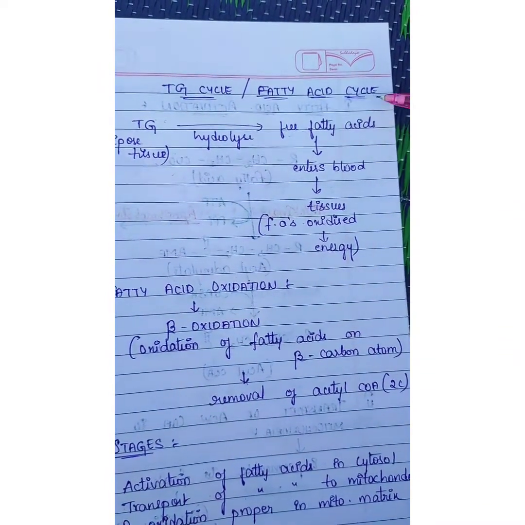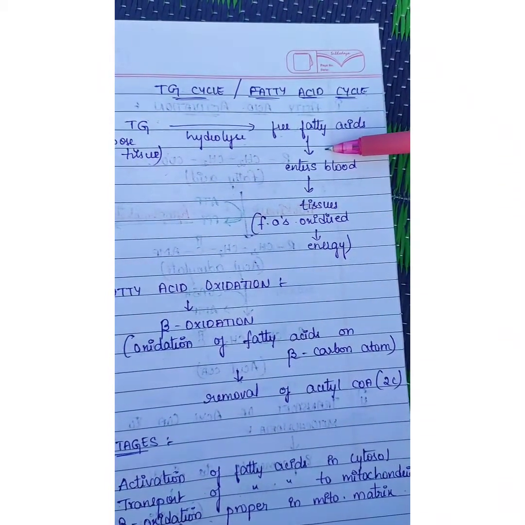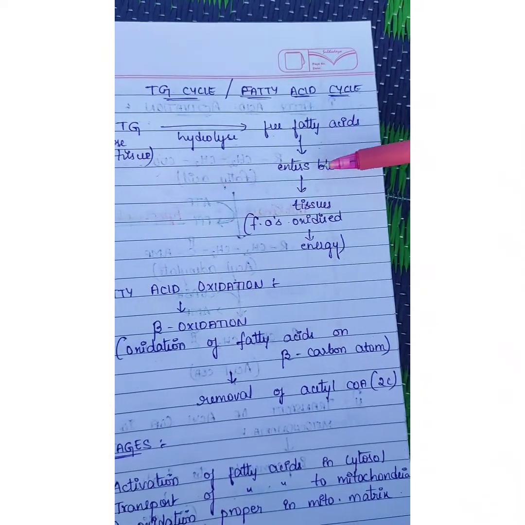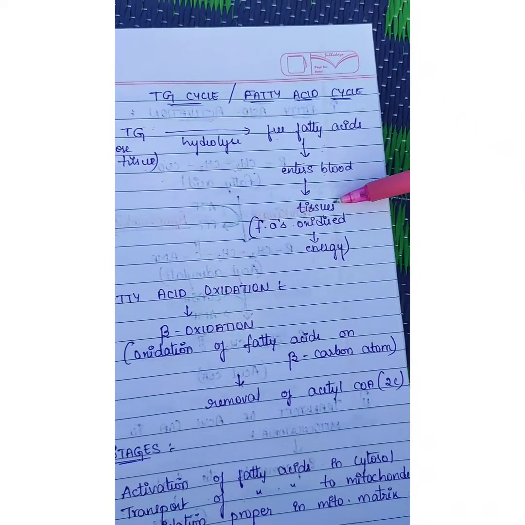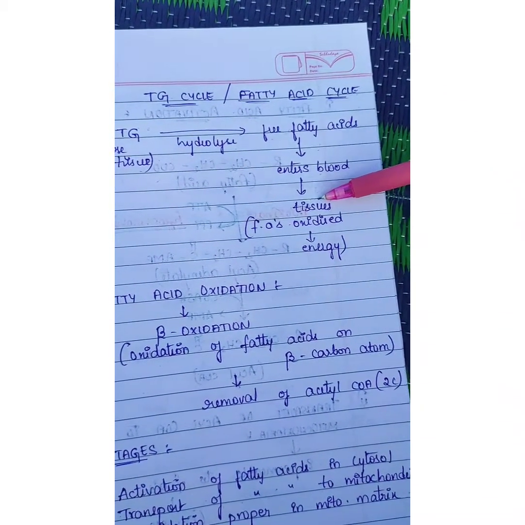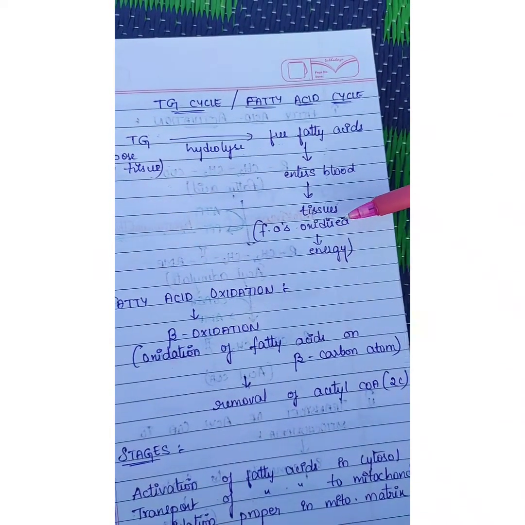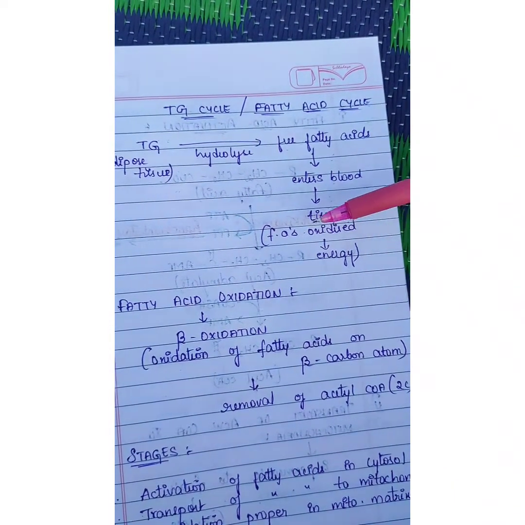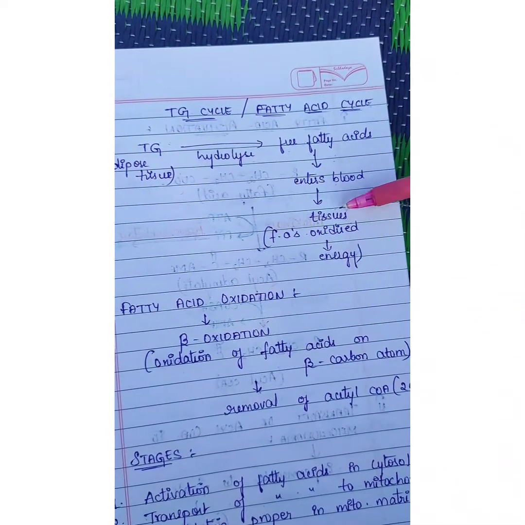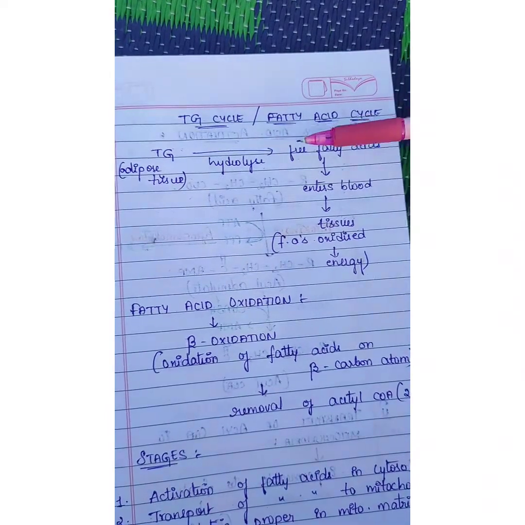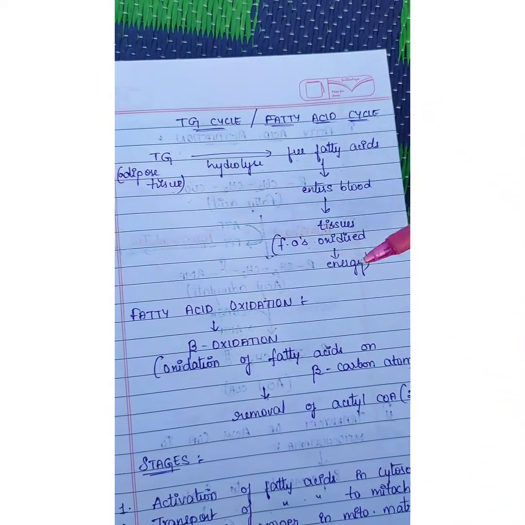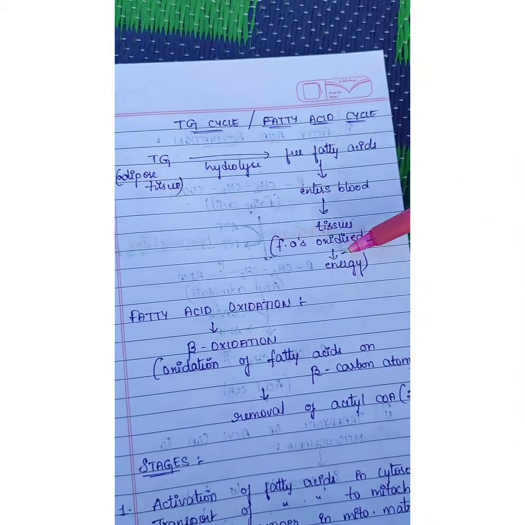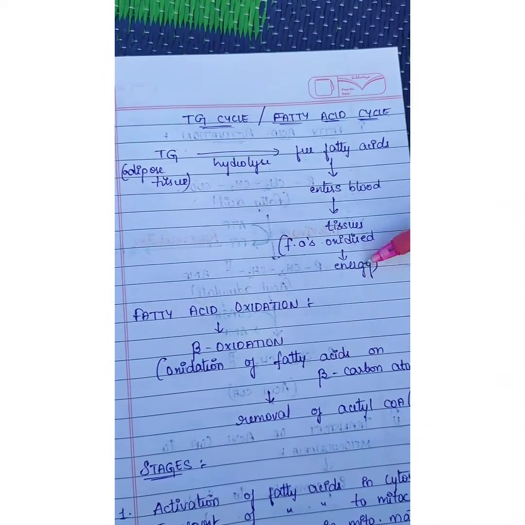These free fatty acids combine with the protein albumin and enter the blood to reach various tissues. Finally, in these tissues, the fatty acids are oxidized to give energy. Fatty acids are oxidized in the tissues, that is, from adipose tissue they enter various tissues in the form of free fatty acids, and these fatty acids are oxidized to give energy.